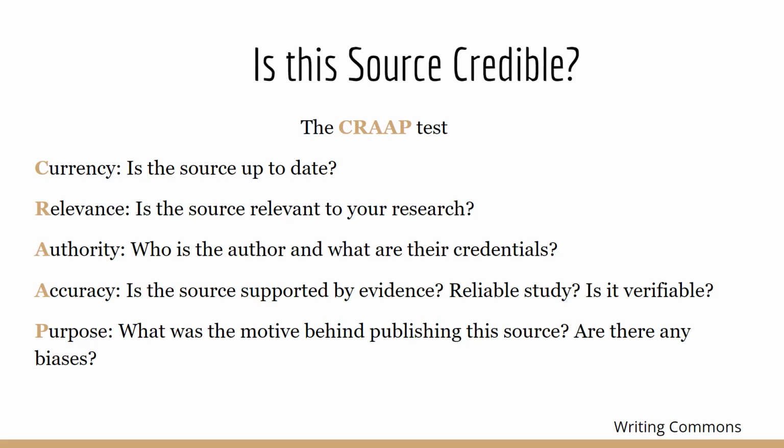Accuracy is used to ensure that the source is being supported by evidence. For example, does it answer this question? Is it verifiable? Or is it a reliable study? Purpose states the motive behind the publication of the source. For instance, why was it written? Does it contain any biases?